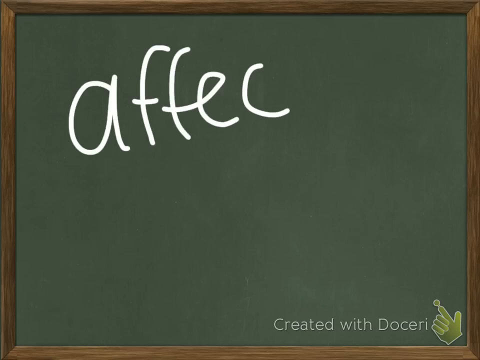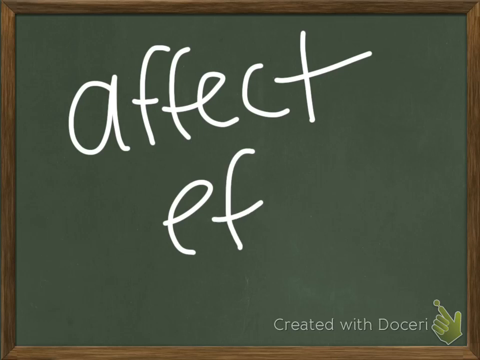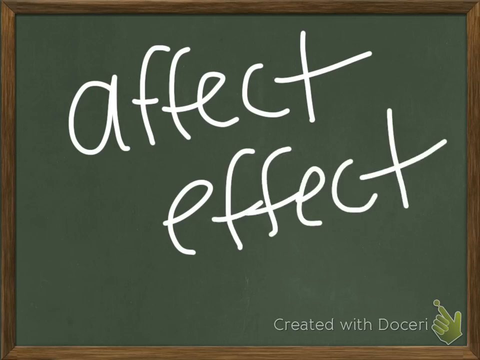Next, affect and effect. This is one that I'm doing even with my seniors. Basically the rule is affect is usually used as a verb, so it's the action word of the sentence. Your grades might be affected if you don't study. That's a verb. Your grades will be affected.